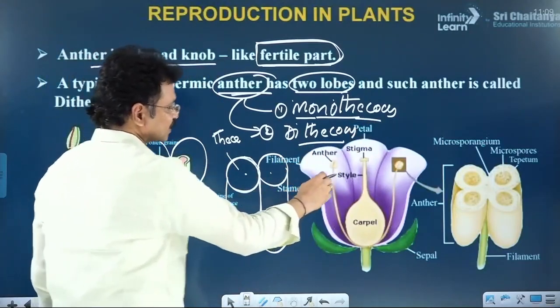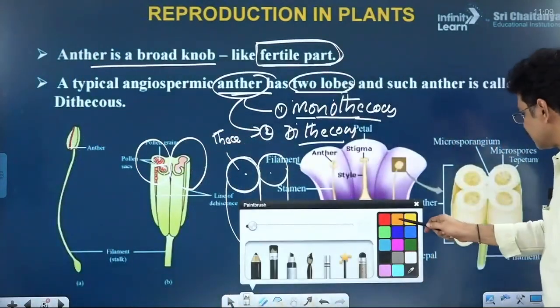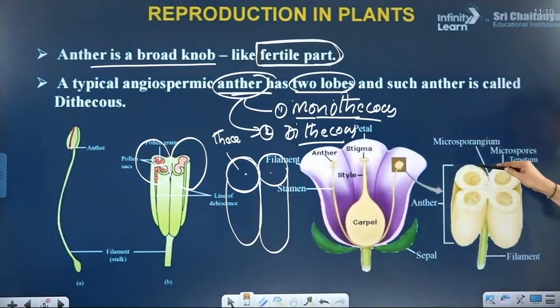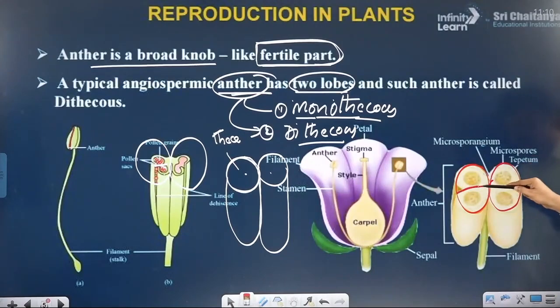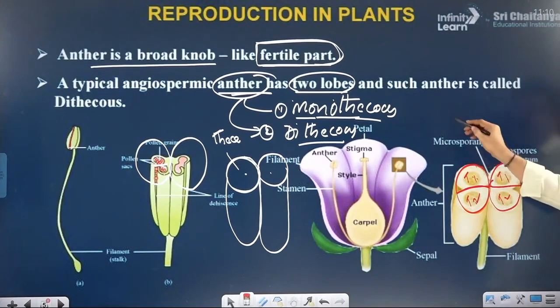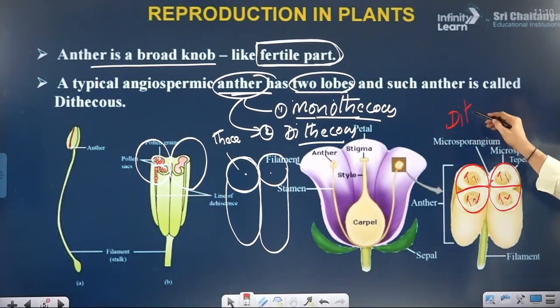Whereas in the dithecous condition, identify this diagram here. This is one lobe of the anther, and the second lobe of the same anther, each further differentiable into two thecas: theca 1, theca 2. Even in the second lobe, two thecas are there. Due to the presence of a pair of thecas in each lobe, it is called a dithecous anther.